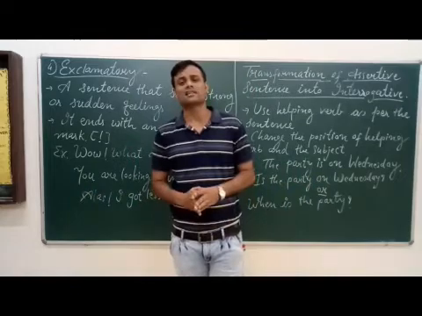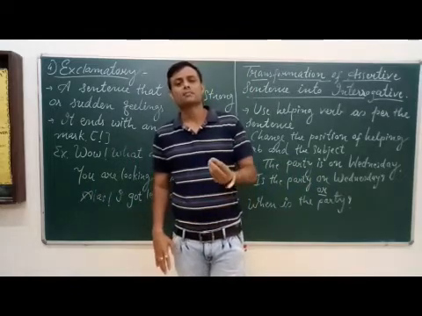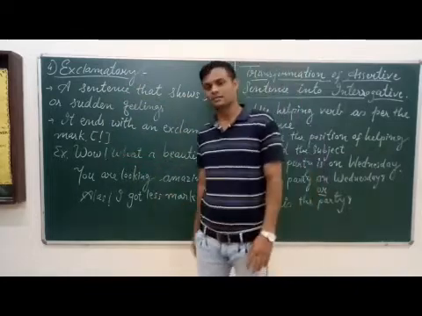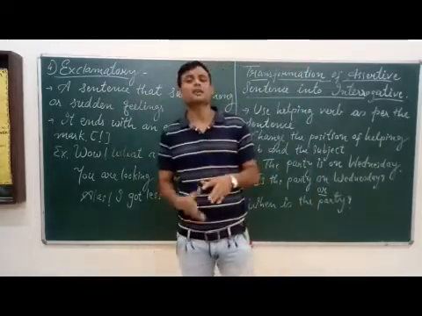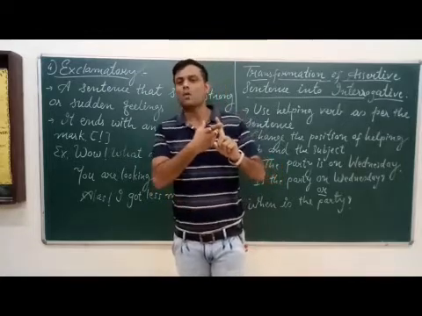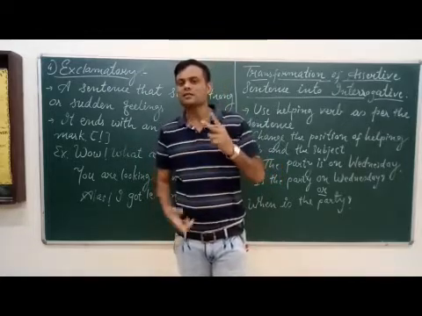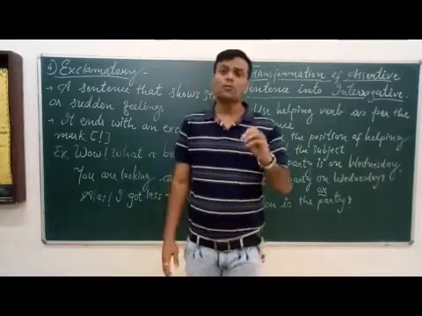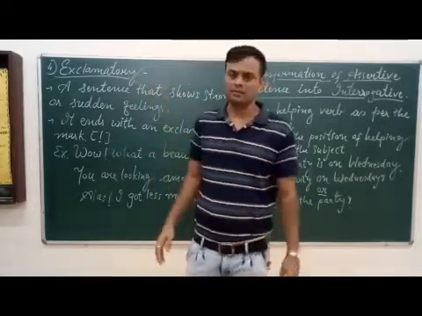So these interjections are used in exclamatory sentences. So here we covered four types of sentences: assertive or declarative, second interrogative, third imperative, fourth exclamatory.